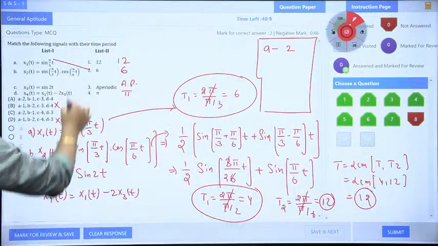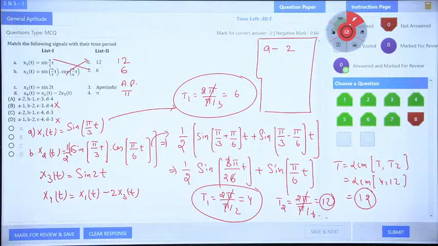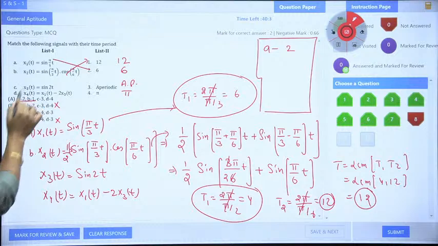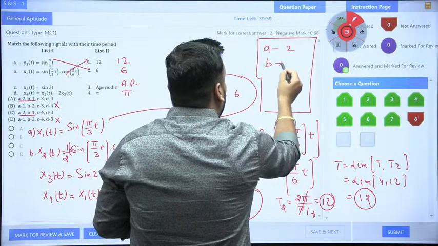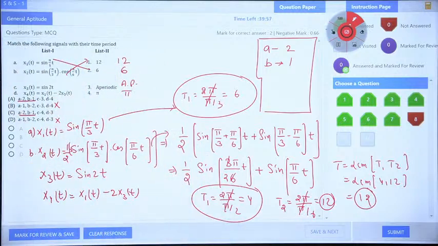So it means B goes to 1. Now student B goes to 1, it means option A and C are still matching. A goes to 2, B goes to 1 for sure. Now only one thing when you correct, you will get the answer.